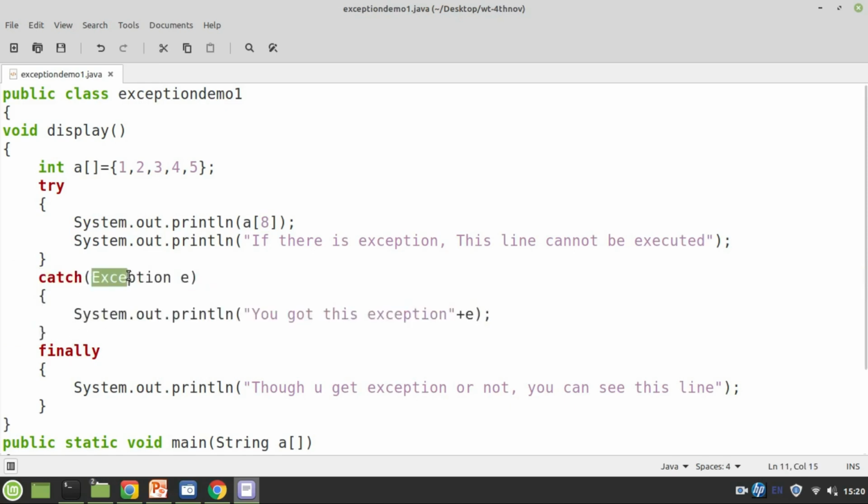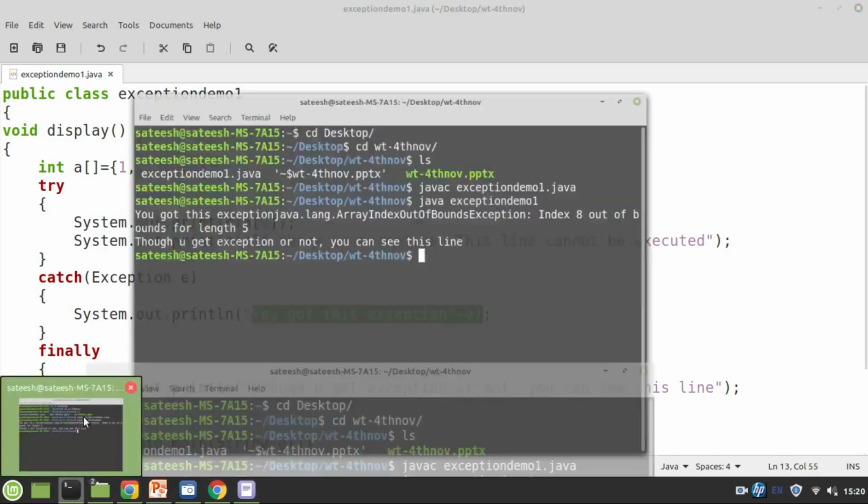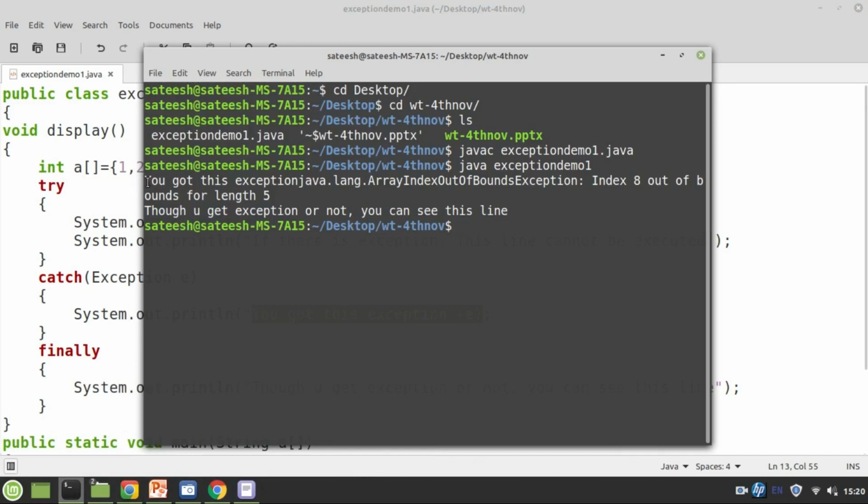If you get an exception, this argument e gets the kind of exception you got, and I print that e with System.out.println, writing 'you got this exception' followed by e. That's why you are seeing here: you got this exception. What is the exception that you got?